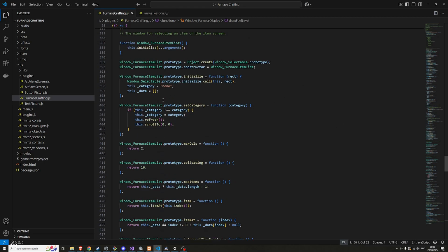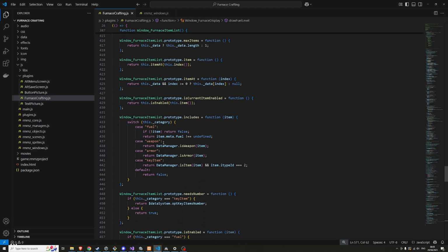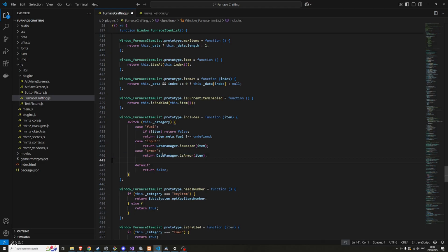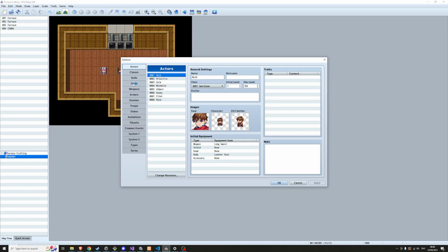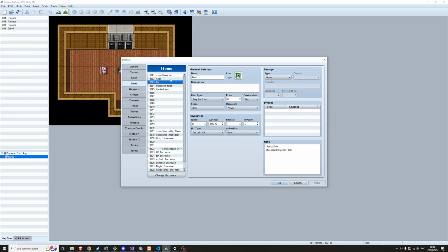Item list, let's see. So if it's fuel, then I'll do this. We don't have weapon or armor, but we do have input. So what we're going to catch here, it would make sense if we only want items to be in this list if it has a furnace recipe.